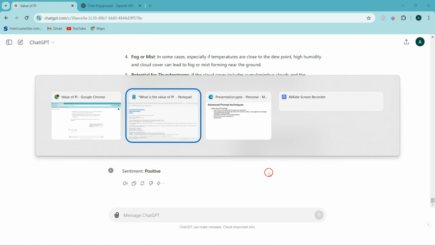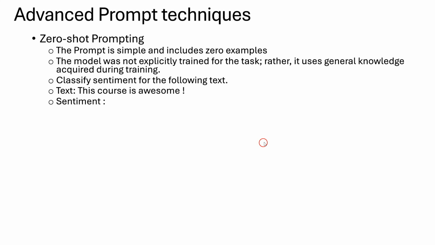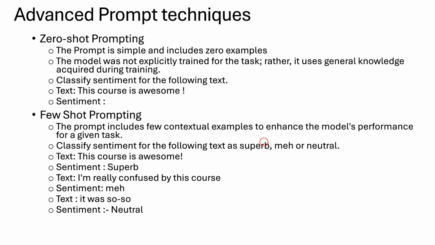Now moving on to the next technique, that is few shot prompting. This is somewhat more advanced than zero shot prompting. The prompt includes a few contextual examples to enhance the model's performance for a given task.